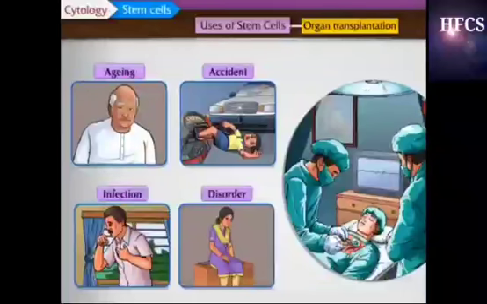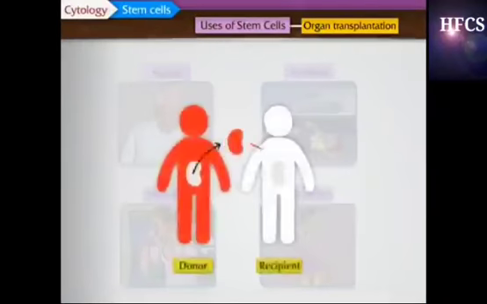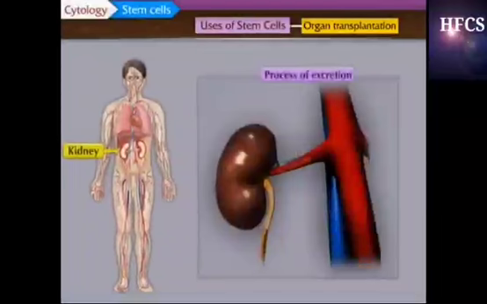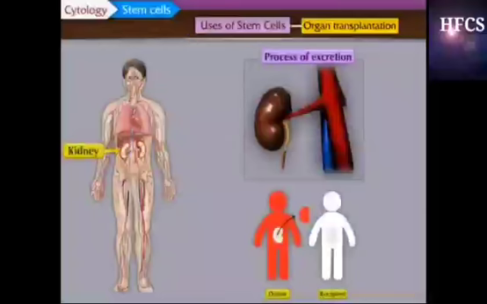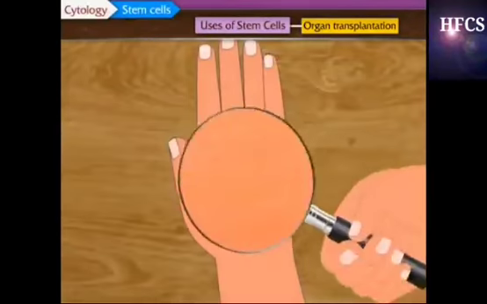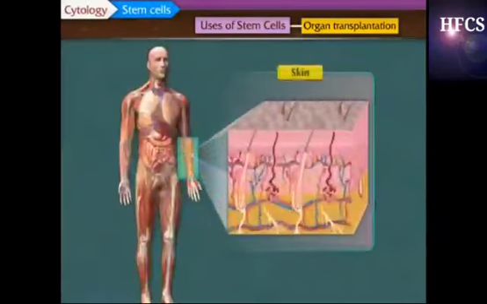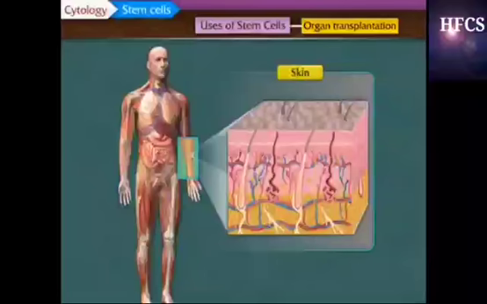Availability of donor is an important requirement in organ transplantation. Each person has a pair of kidneys. As the process of excretion can occur with the help of a single kidney, a person can donate another one. Similarly, skin from certain parts of the body can also be donated for transplantation.